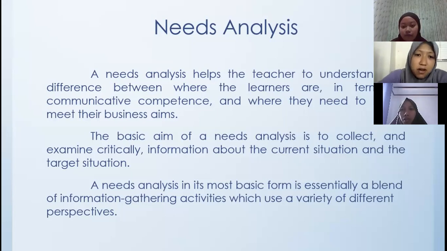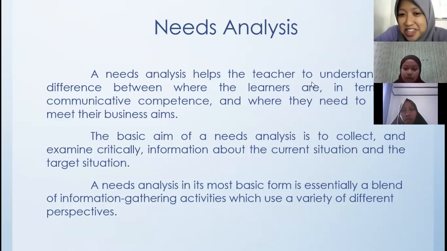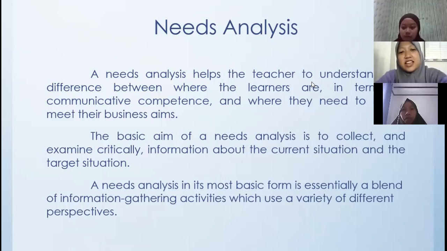The basic aim of a needs analysis is to collect and examine critically information about the current situation and the target situation. Needs analysis in its most basic form is essentially a blend of information gathering activities which use a variety of different perspectives.